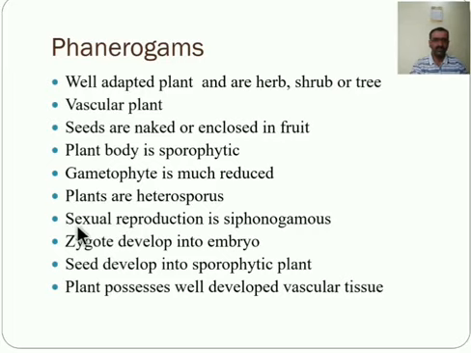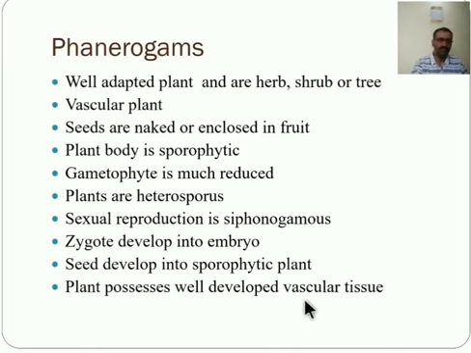Next is sexual reproduction, which is the siphonogamous type. After fertilization the zygote develops into an embryo, and the embryo is protected inside the seed. This is another character. Next, the seed after germination develops into the sporophytic plant, and the plant possesses a well developed vascular tissue system.